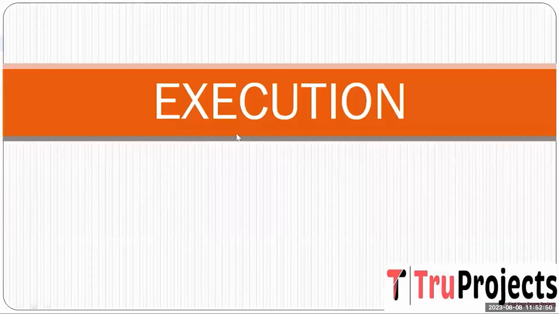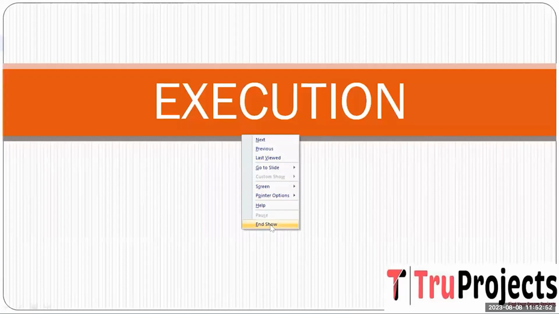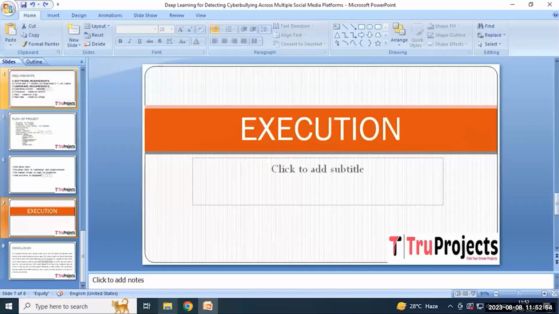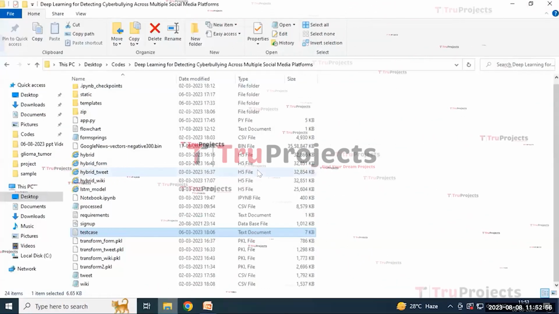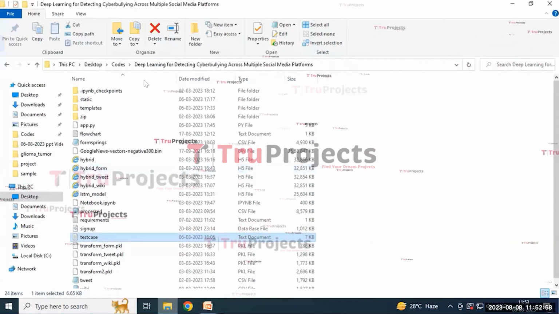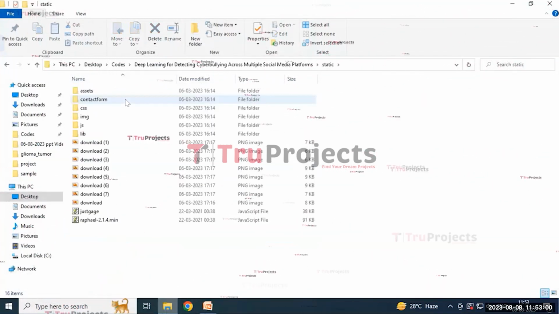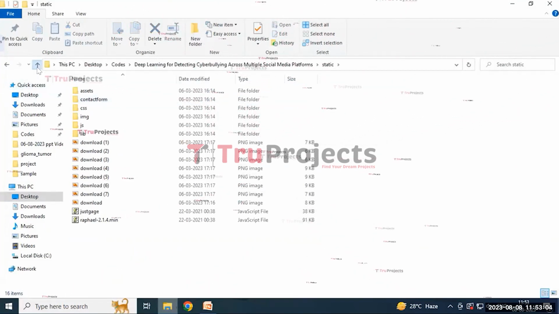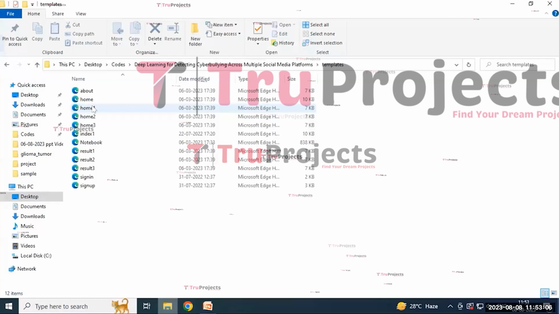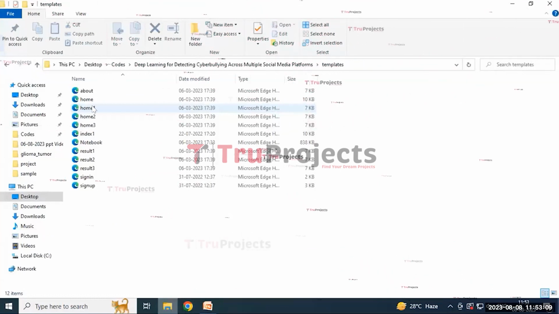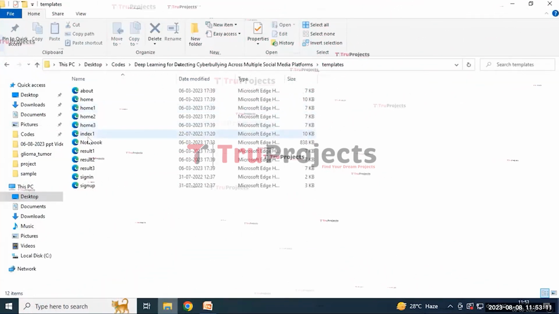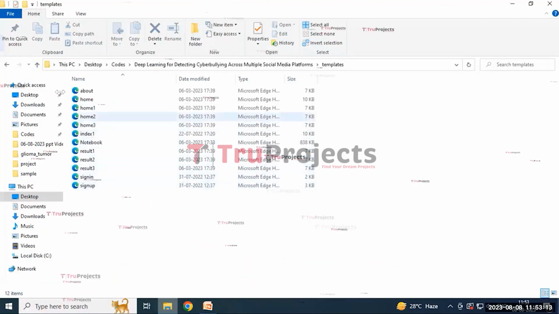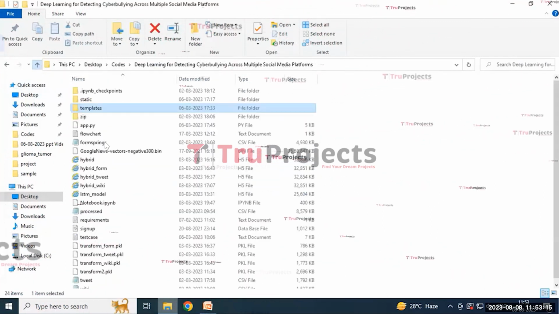And now the execution of the project. To execute the project, first we need to open the code folder. And this is the code folder containing various files within it, and the static folder containing the CSS, JavaScript, images, and folders within it, and the template folder containing typical HTML documents. It includes home, index, result, sign-in, and sign-up pages within it.